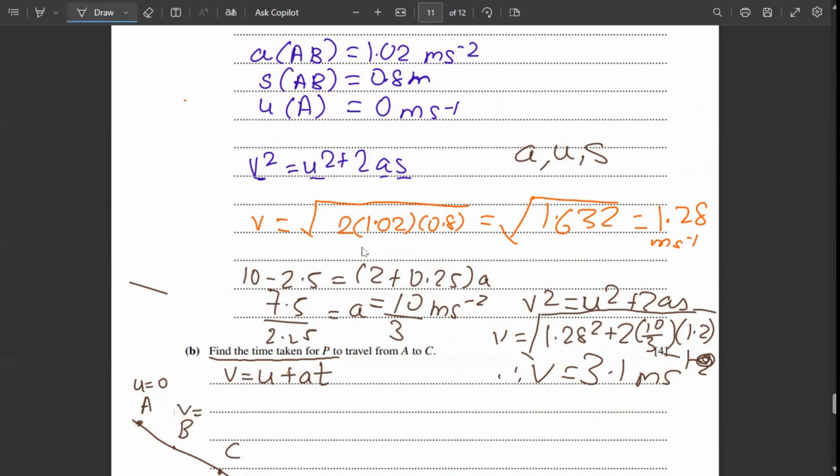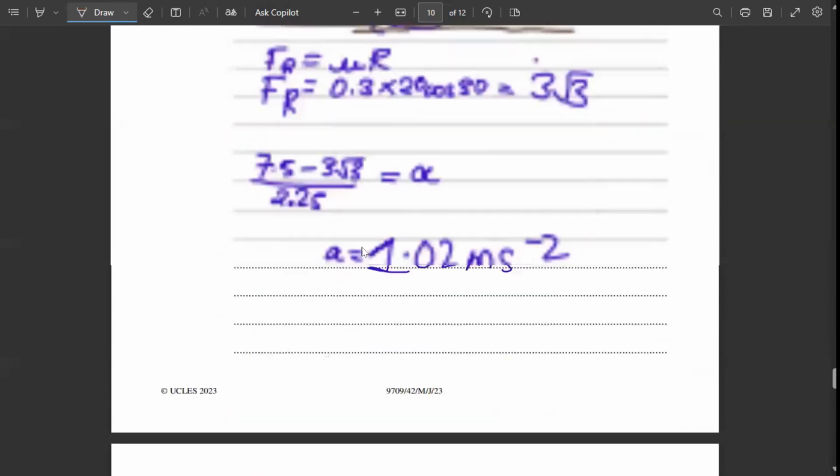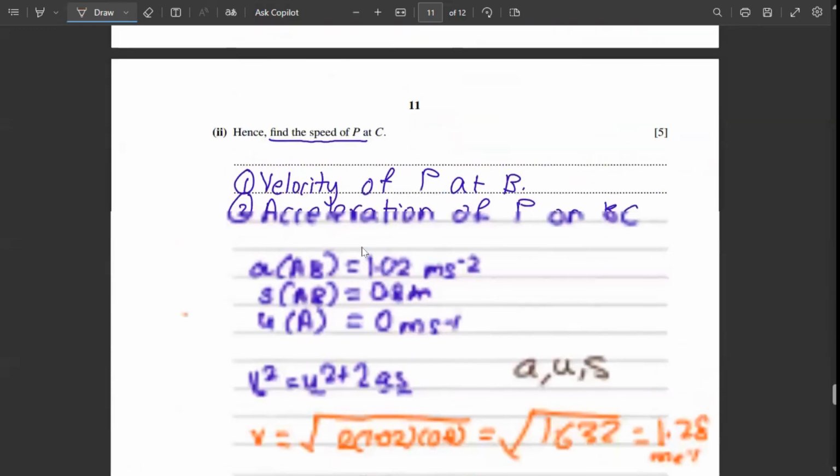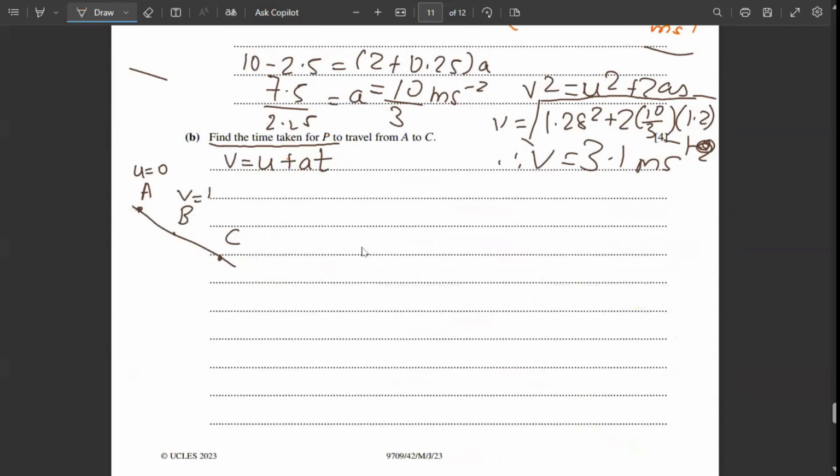The velocity of P at B was 1.28 meter per second. And the velocity at C was 3.1 meter per second. And we know U for everything.